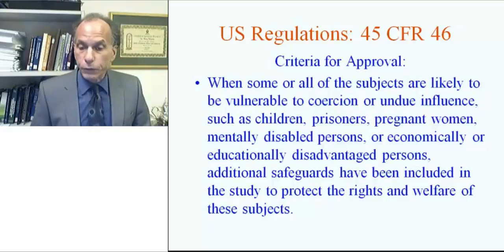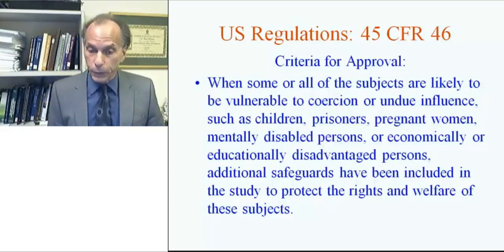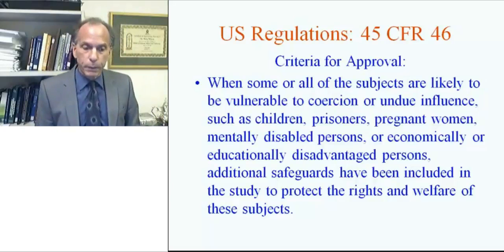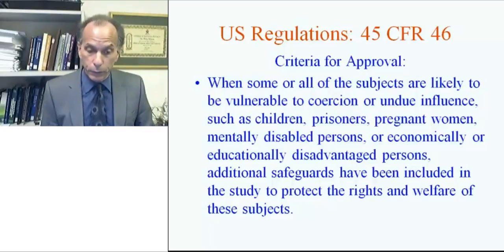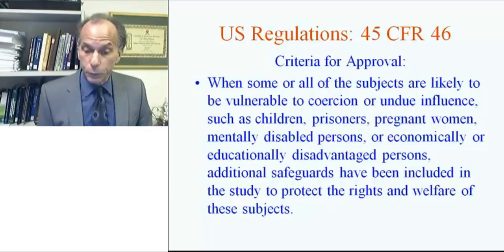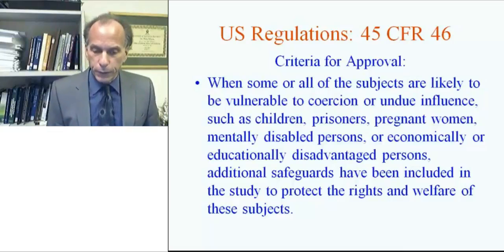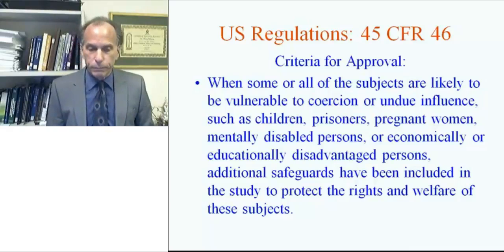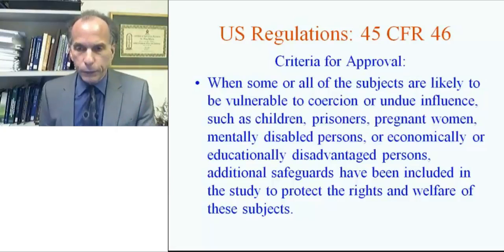When some or all of the subjects are likely to be vulnerable to coercion or undue influence, such as children, prisoners, pregnant women, mentally disabled persons, or economically or educationally disadvantaged persons, additional safeguards have been included in the study to protect the rights and welfare of these subjects. So what are these additional safeguards?